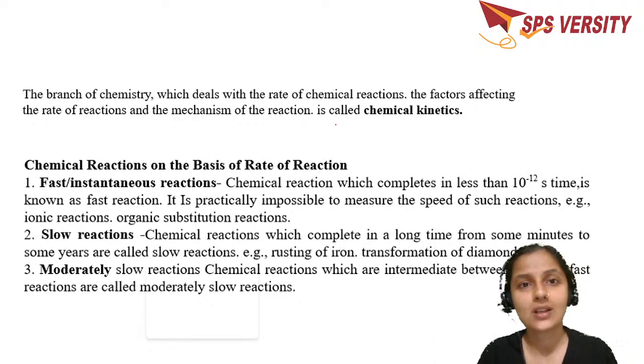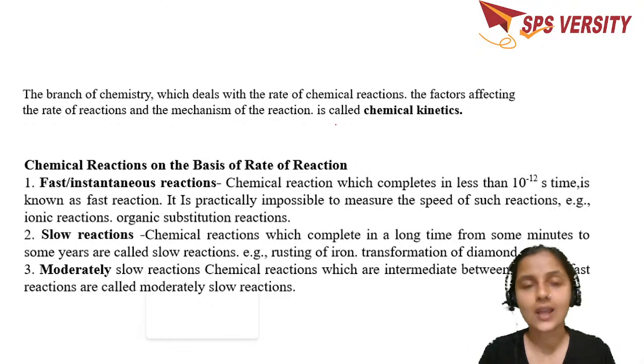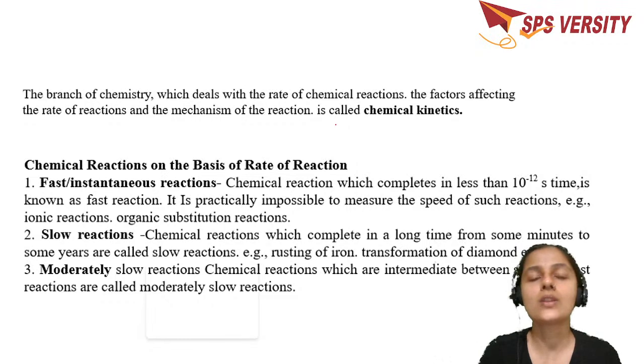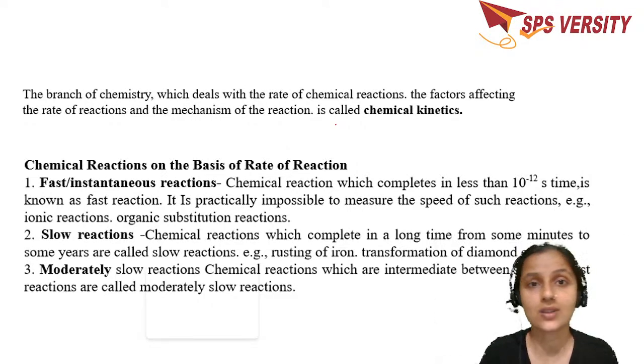These take place in a week, in a month, like rusting of iron, when iron is exposed to air and the atmosphere, that is atmospheric air and the moisture. It takes a lot of time to get rusted, that brownish coating. So these are the slow reactions. And then we have the moderate reactions, which happen in a couple of hours, which we can sit and study. For example, hydrolysis of ester, all these are examples.